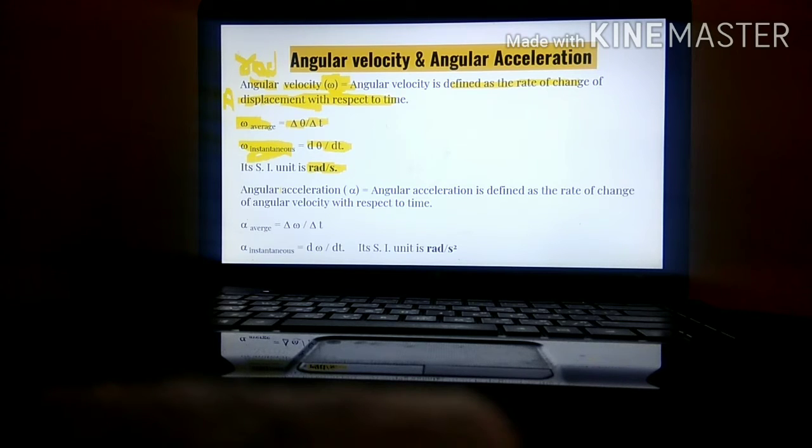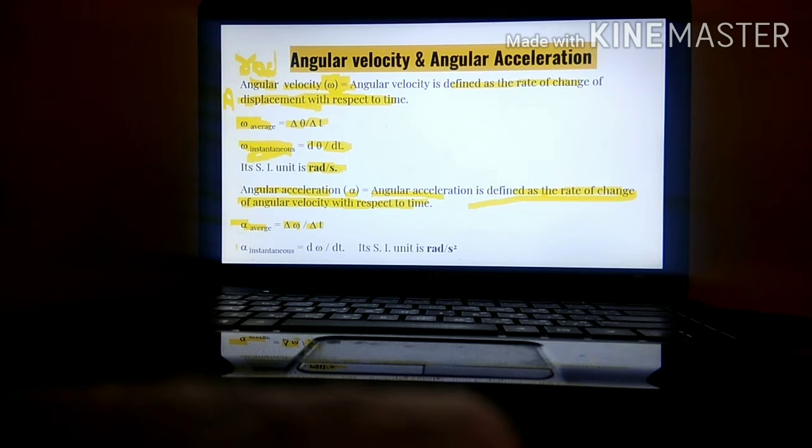Next one, angular acceleration. First of all, let us see what linear acceleration is. It was the rate of change of velocity with respect to time. Similarly, angular acceleration is defined as the rate of change of angular velocity with respect to time. Angular acceleration is denoted by alpha. So we can write alpha average is equal to delta omega upon delta t. Delta omega denotes the change in angular velocity.